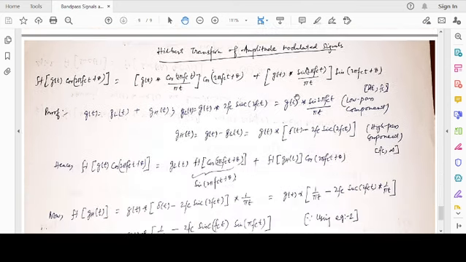The second most important property is the Hilbert transform of a general amplitude modulated signal. So I have a signal g(t) and I have a carrier cos(2πfct + θ). We want to calculate the Hilbert transform of this. The result will be g(t) convolved with cos(2πfct)/πt, times cos(2πfct + θ), plus g(t) convolved with sin(2πfct)/πt, times sin(2πfct + θ). I will try to obtain this result.